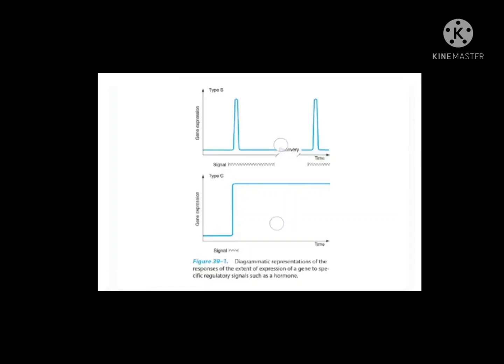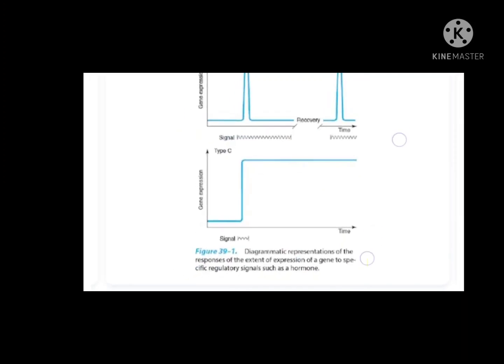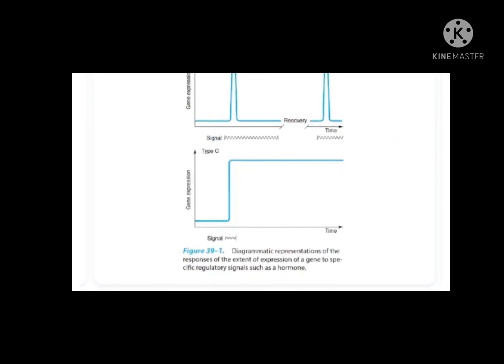Type C response: increased gene expression that persists even after termination of the signal. It is seen in development of tissue and organs. Representation of response: the extent of expression of a gene to specific regulatory signals such as hormones.